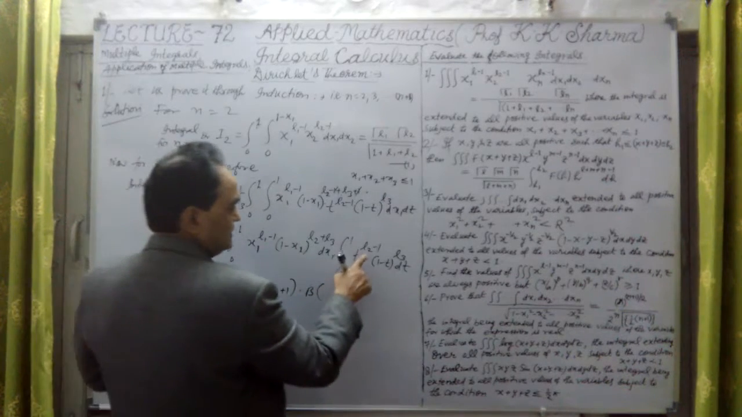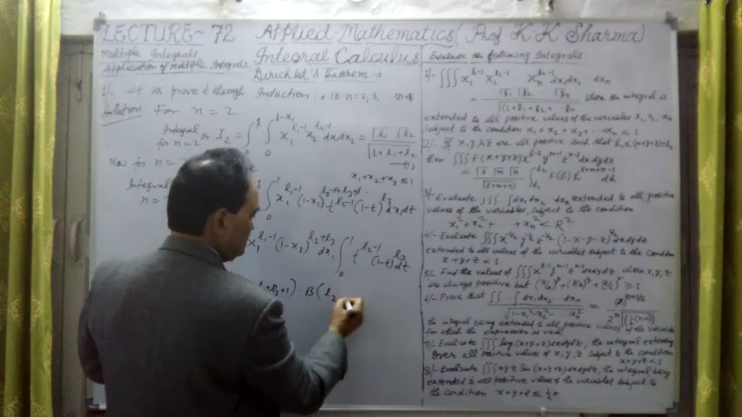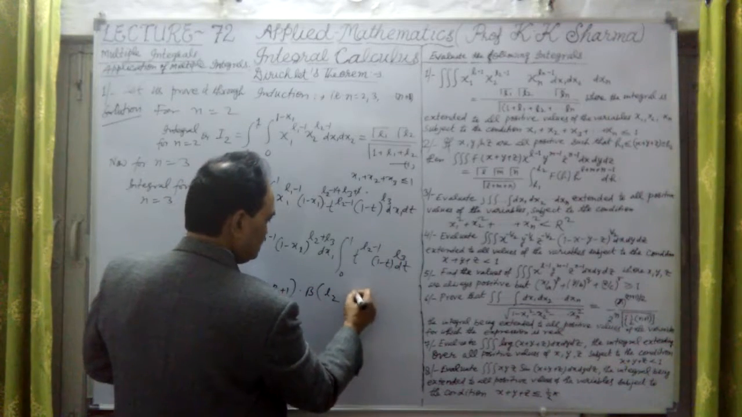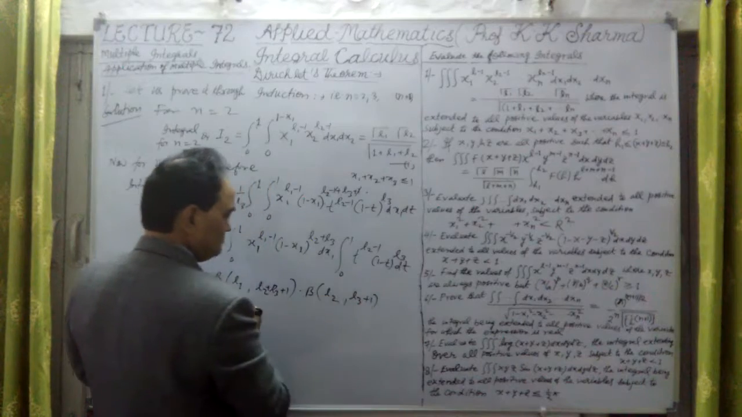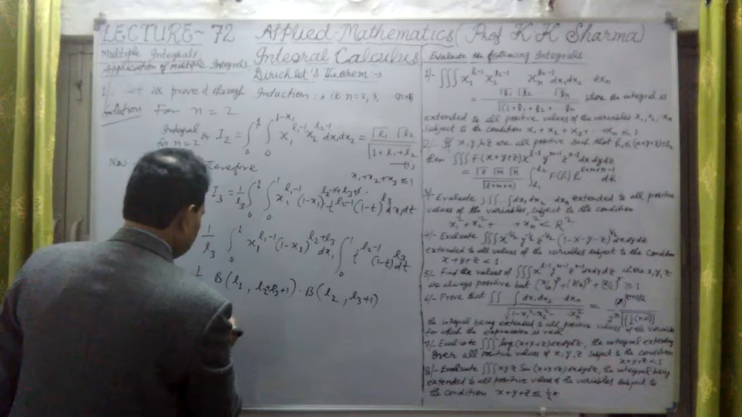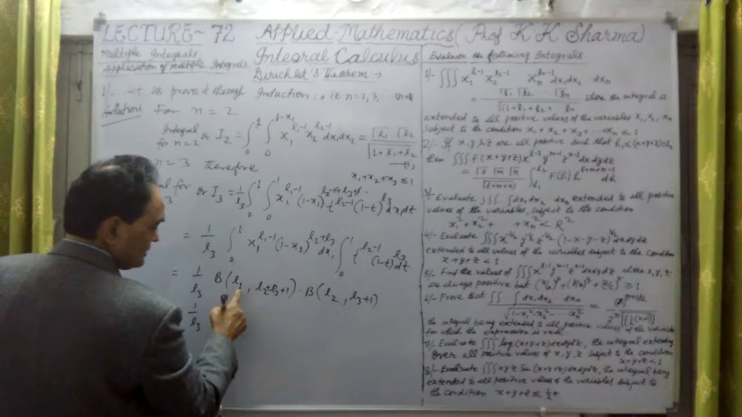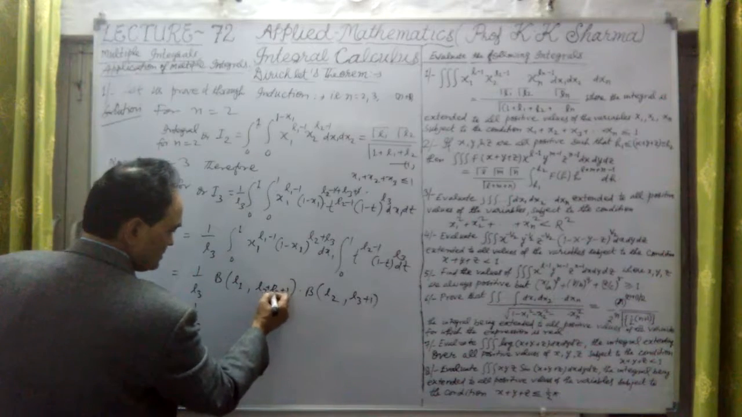This is also beta of L2 minus 1 plus 1, that means only L2. And this is L3 plus 1. Okay, this is in terms of beta function. So now we have to express this beta. What is this beta value? L3. Now this value is L1, L2 plus L3 plus 1.